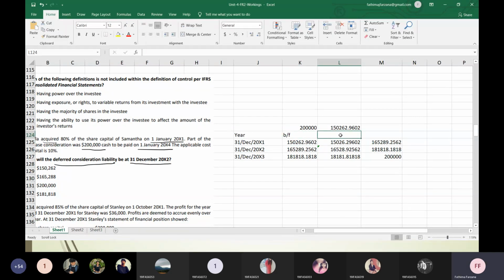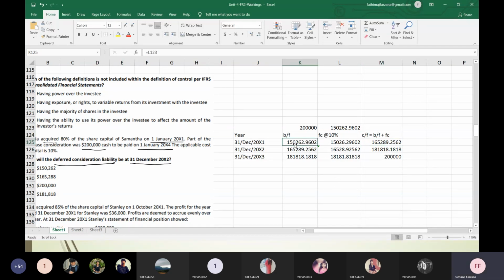And this is the unwinding charge, which I call the finance cost at 10%. And this is my closing balance. How I got this closing balance? This is brought forward plus finance cost.